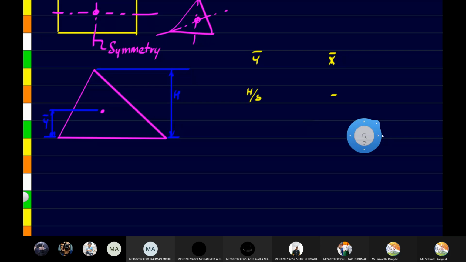In situations wherein we have a right angled triangle, the center of gravity will be here. Let us say this base is B and this height is H. Then this distance will be B by 3, and this distance here will be H by 3. Most of the cases we will be getting these right angle triangles itself, and this is how we have to use them.